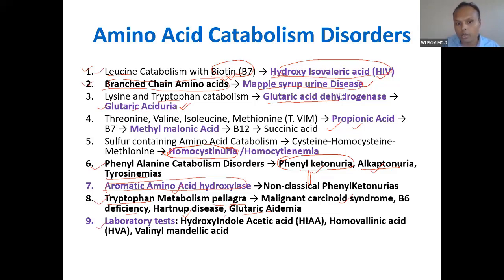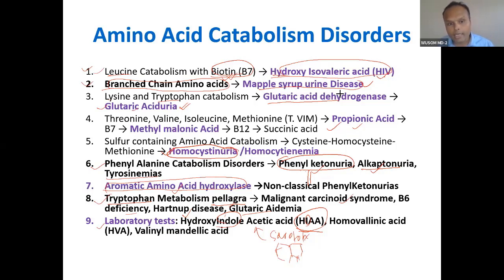So laboratory tests, we will talk about some laboratory tests. These laboratory tests are here. In short, if you remember, hydroxyindole acetic acid, I have already talked about this. It is nothing but a breakdown product of serotonin. Serotonin converts into this HIAA. I for indole, and serotonin also has indole. So this is how you can remember. Indole is this ring. This is indolamine. Serotonin is indolamine, and this is hydroxyindole acetic acid.